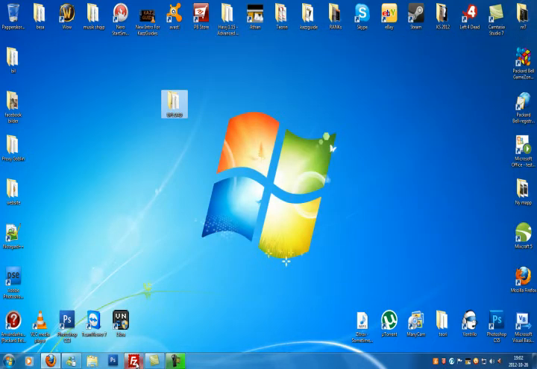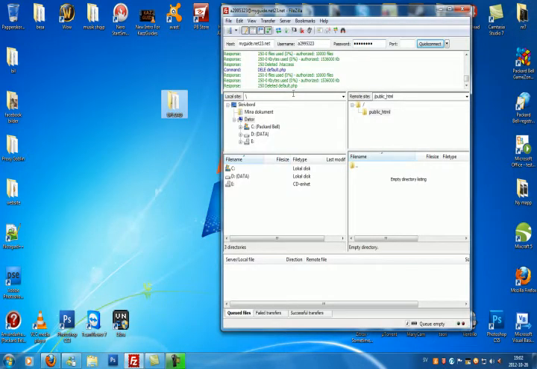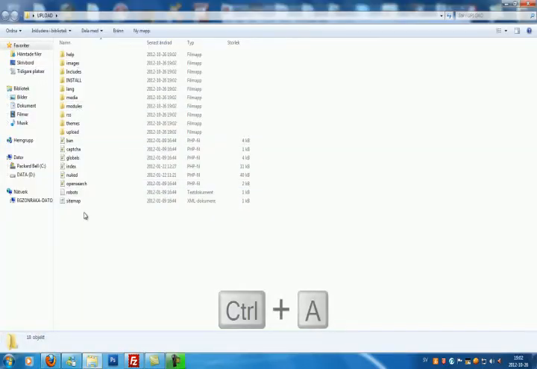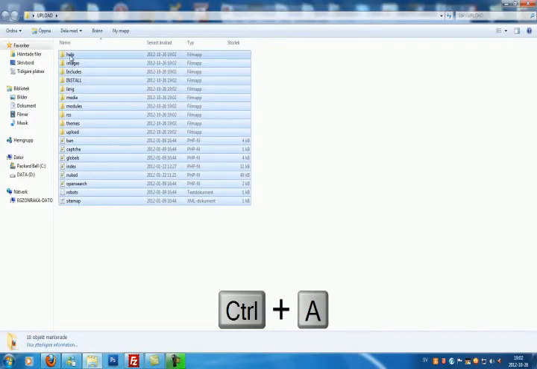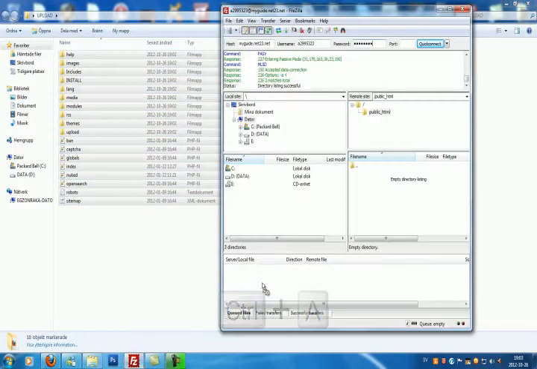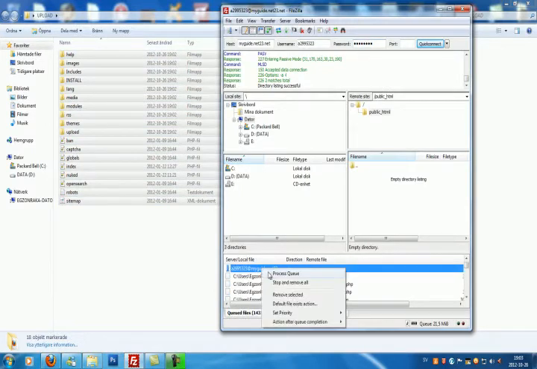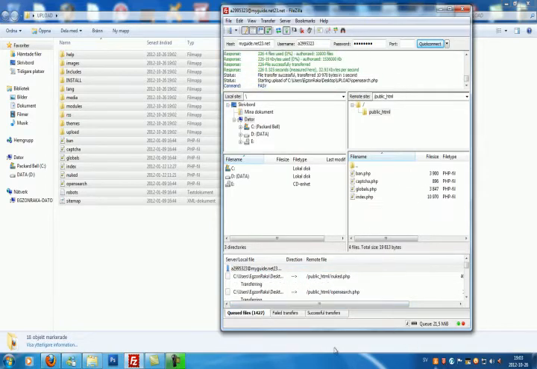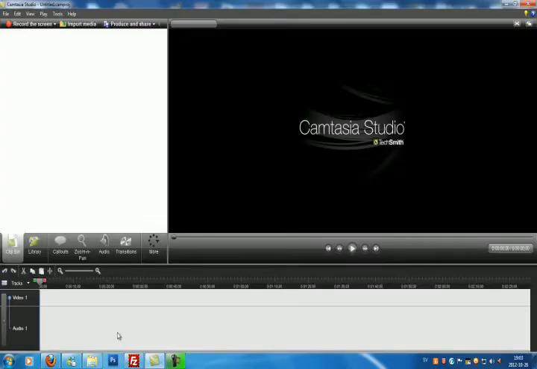Now open up your FileZilla or the FTP program you're using. Just click connect. There you go. Open up the upload folder and hit Control A, and then drag them to your FTP program. Then right click and process queue. Sorry for my bad pronunciation. I'll be back when the files are done, so see you in a bit.